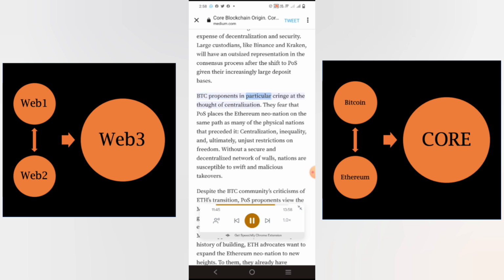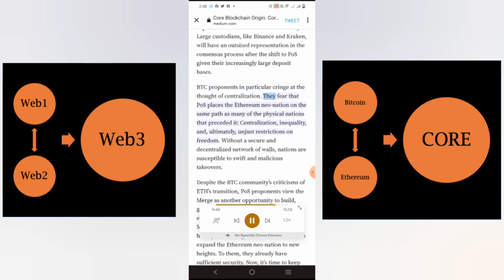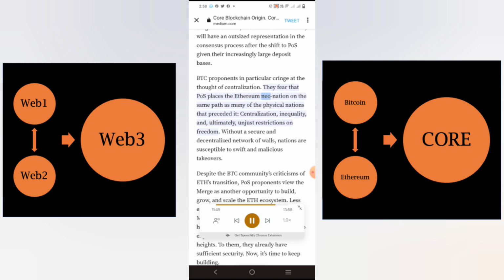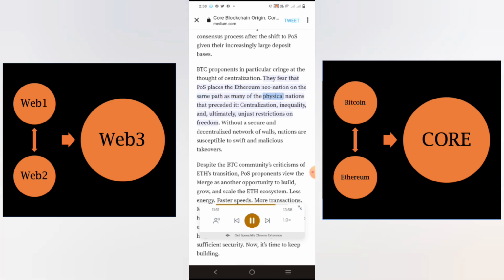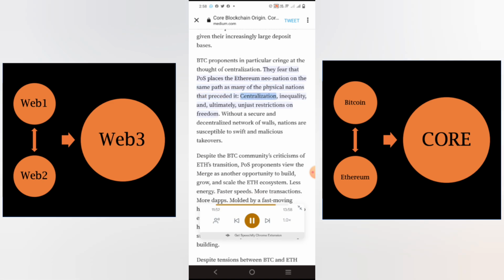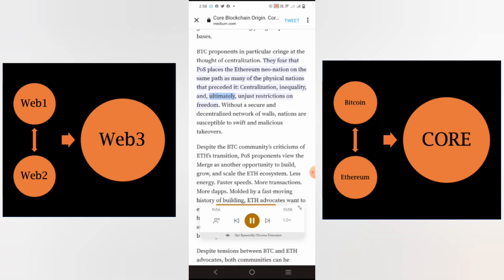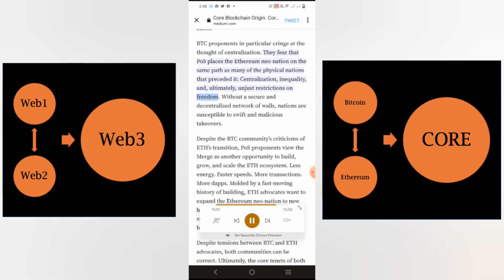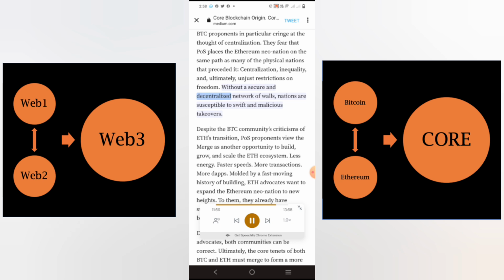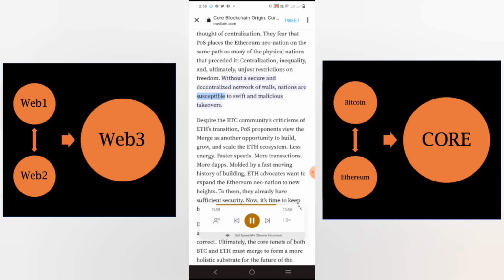BTC proponents in particular cringe at the thought of centralization. They fear that POS places the Ethereum neo-nation on the same path as many of the physical nations that preceded it. Centralization, inequality, and, ultimately, unjust restrictions on freedom. Without a secure and decentralized network of walls, nations are susceptible to swift and malicious takeovers.